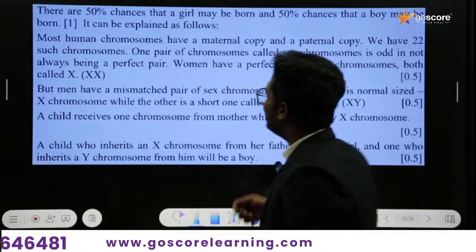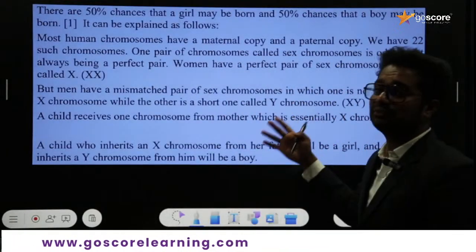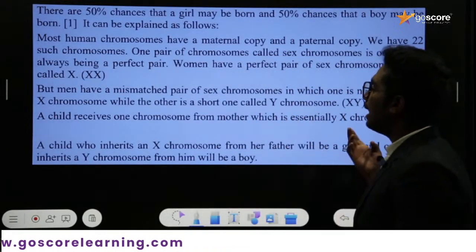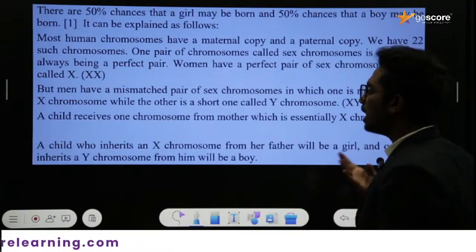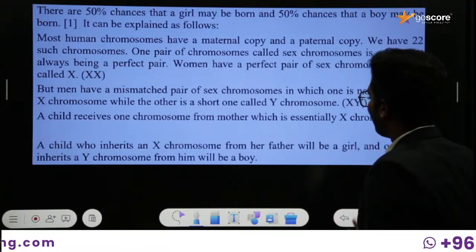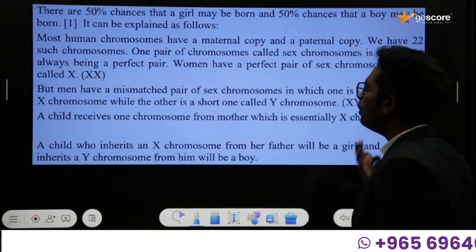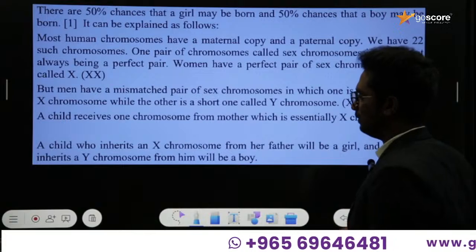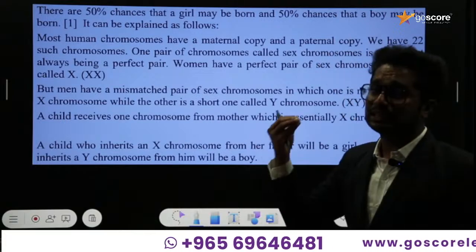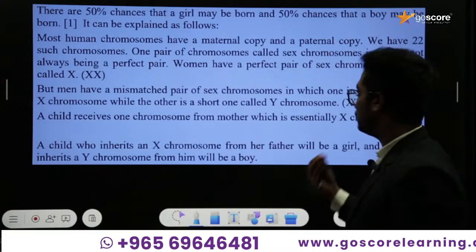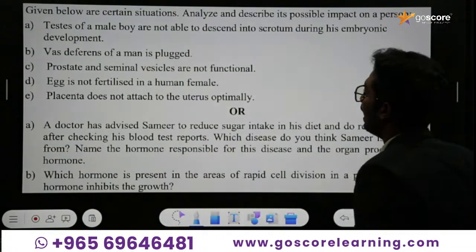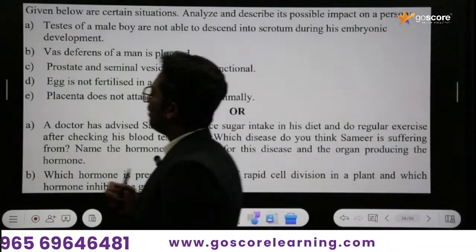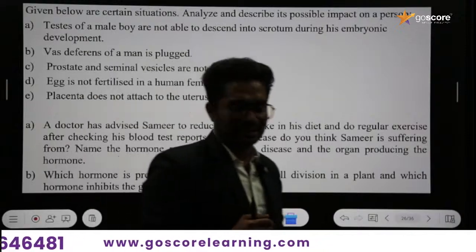And this is the explanation for the question which I have given. It's very important that a child who inherits X chromosome from her father will be a girl, and one who inherits a Y chromosome from him will be a boy itself. This is the explanation we need for our questions, otherwise you won't be able to get full marks. Next, we can discuss the next question, dears.